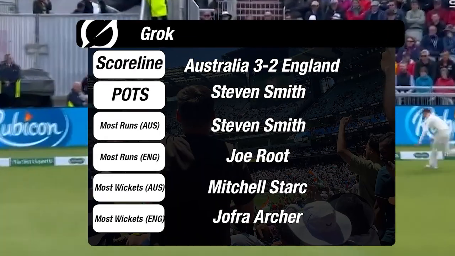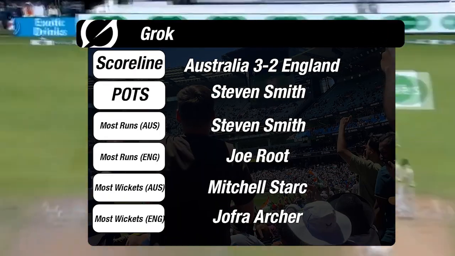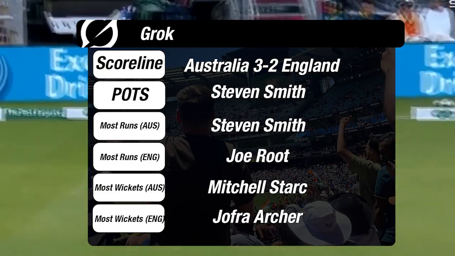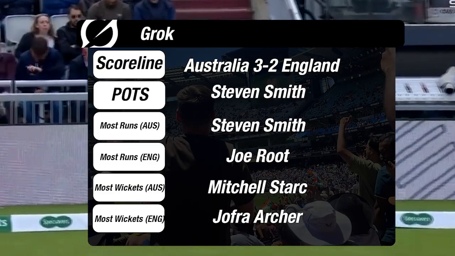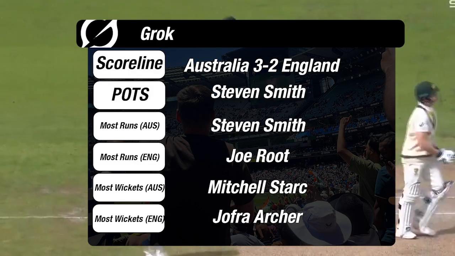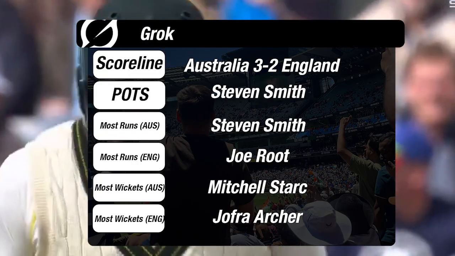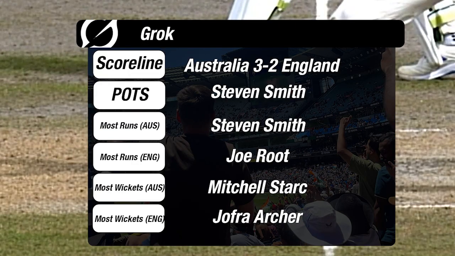There's 2 wildcards here. I wasn't going to include them, but I decided, the more the better. We got Grok. It's gone 3-2 Australia. Steve Smith player of the series. Steve Smith most runs for Australia. Joe Root most runs for England. Most wickets for Australia, Mitchell Starc, and most wickets for England, Jofra Archer. That's pretty basic, I feel. I feel that's very, very basic. A lot of them haven't gone very adventurous. I have.